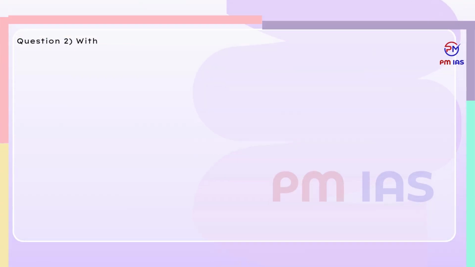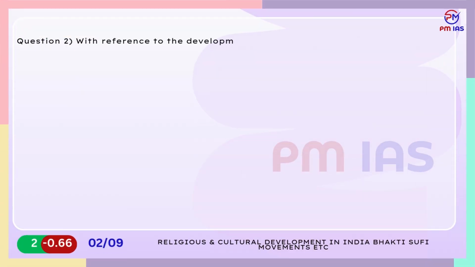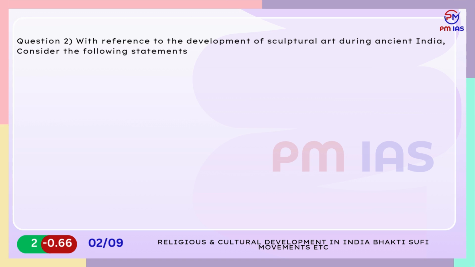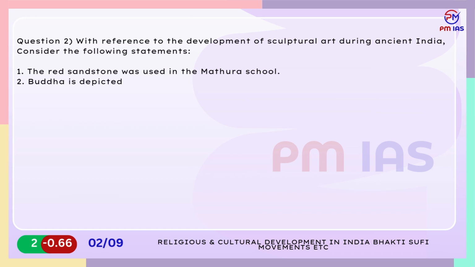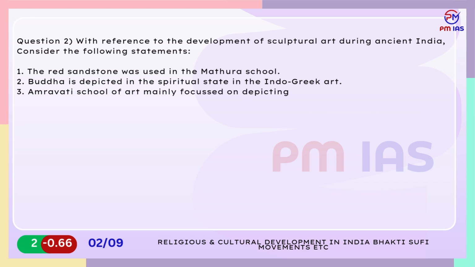Question 2. With reference to the development of sculptural art during ancient India, consider the following statements. 1. The red sandstone was used in the Mathura school. 2. Buddha is depicted in the spiritual state in the Indo-Greek art. 3. Amravati school of art mainly focused on depicting Jainism. Which of the above statements is correct?